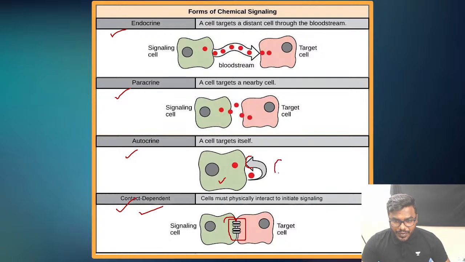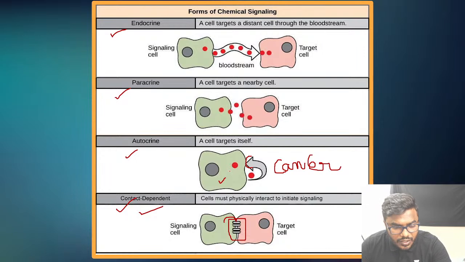What is the best example for autocrine signaling? You can take the cancer cell. Friends, what is the speciality of a cancer cell? As you all know, a cancer cell will undergo rapid growth or continuous growth. And in order to grow, a cancer cell requires growth factors. Without growth factors, the growth cannot be rapid. So to grow rapidly, the cell continuously starts releasing the signal. Now that particular signal will come and associate with the receptor present on the same cell. This is a kind of autocrine signaling.